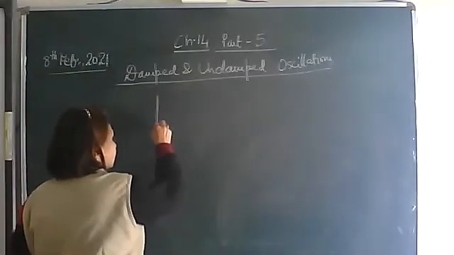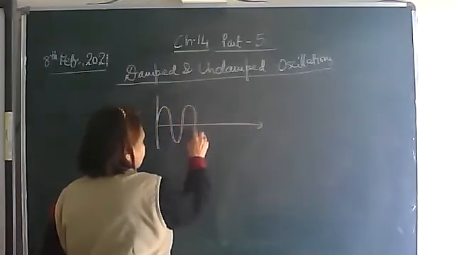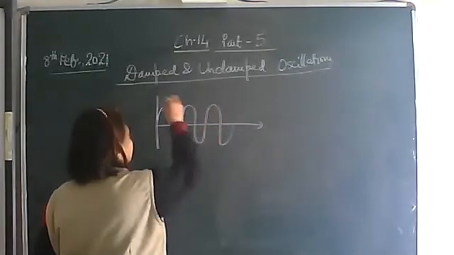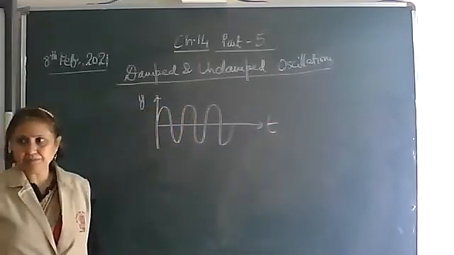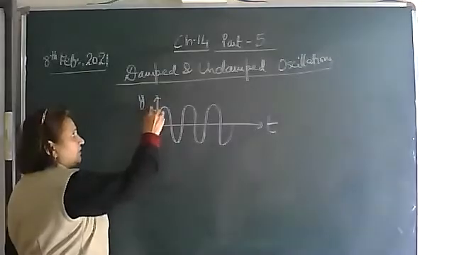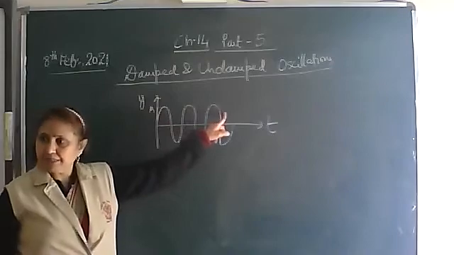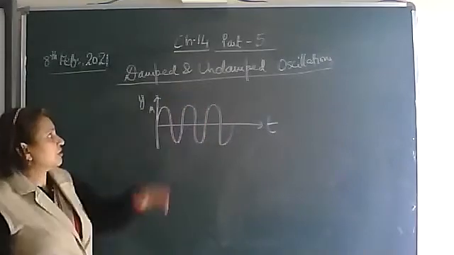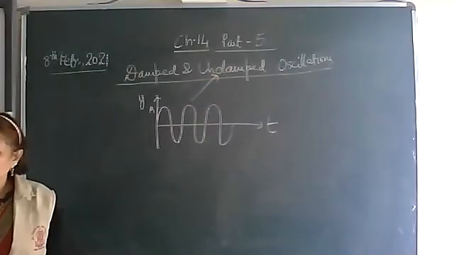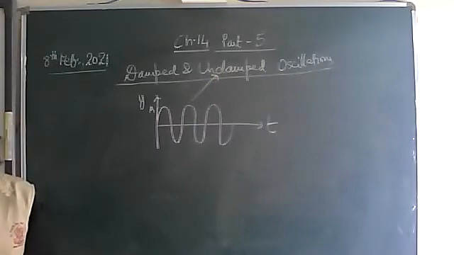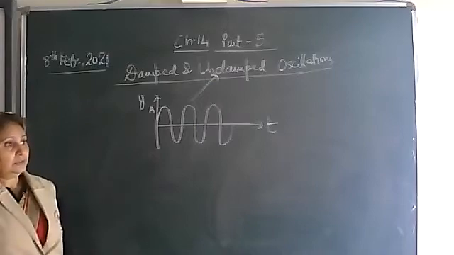Undamped oscillations are those in which the amplitude remains constant. This is the displacement with time. We have plotted the graph of displacement with time. This maximum displacement we call the amplitude. So this amplitude remains constant with time. Such oscillations, in which the amplitude remains constant with time, are called undamped oscillations. So draw this figure and write down.